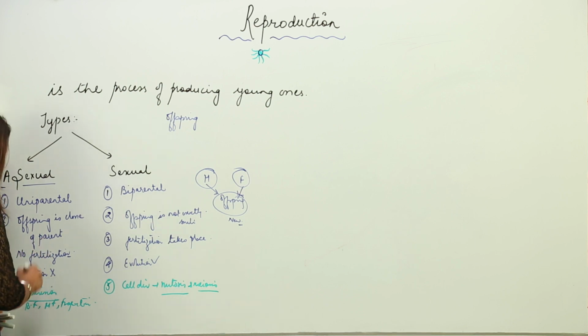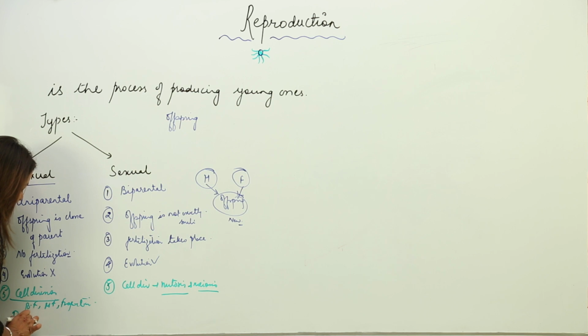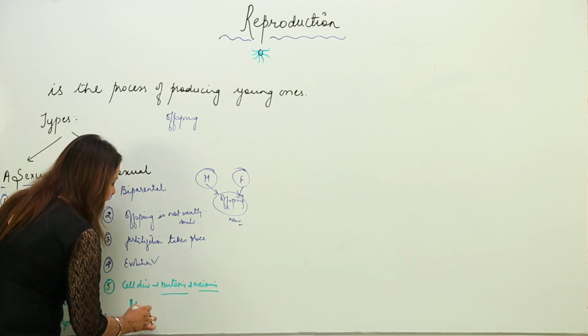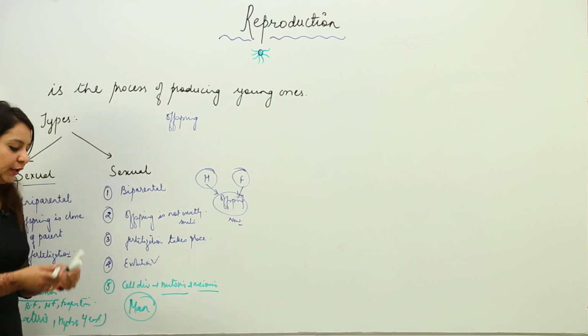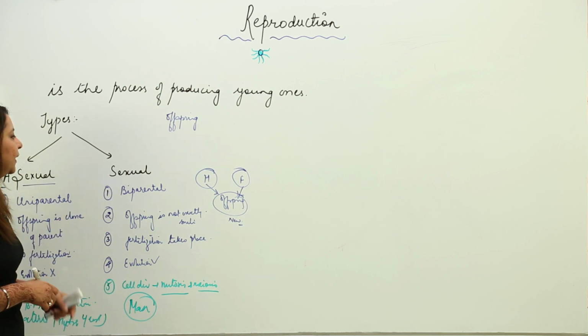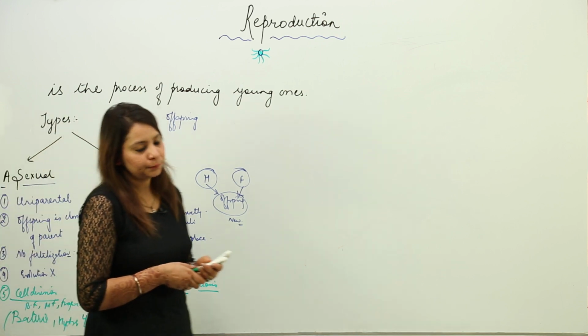Examples for cell division are bacteria, hydra, and yeast. They all reproduce asexually, but sexually, we know that the common example is man. We all know that sexual reproduction takes place in us, so man is an example for sexual reproduction.